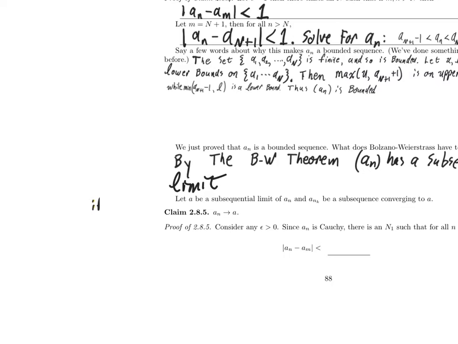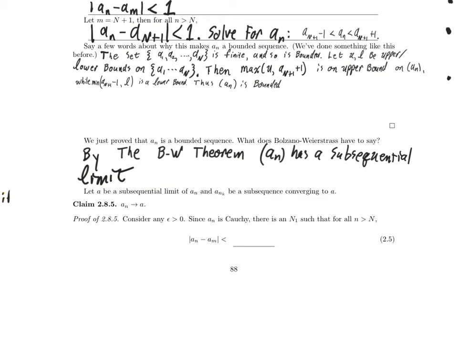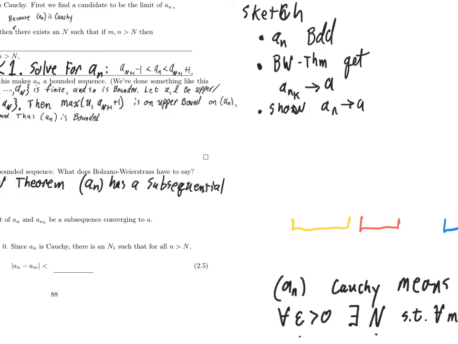This is really interesting that like this random stuff is just showing up and I can't erase it. Nice. So this thing has a subsequential limit. Let's let A be that subsequential limit. Let's let A sub n sub k be a subsequence which converges to A, and off to the side, we said what our next step was going to be.